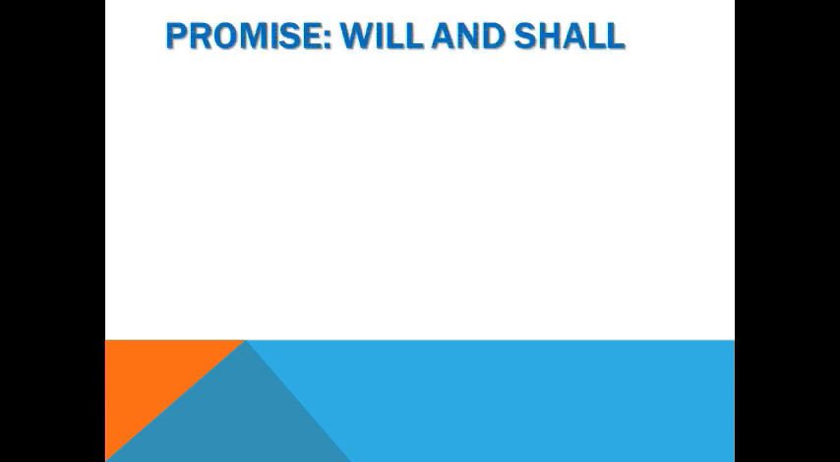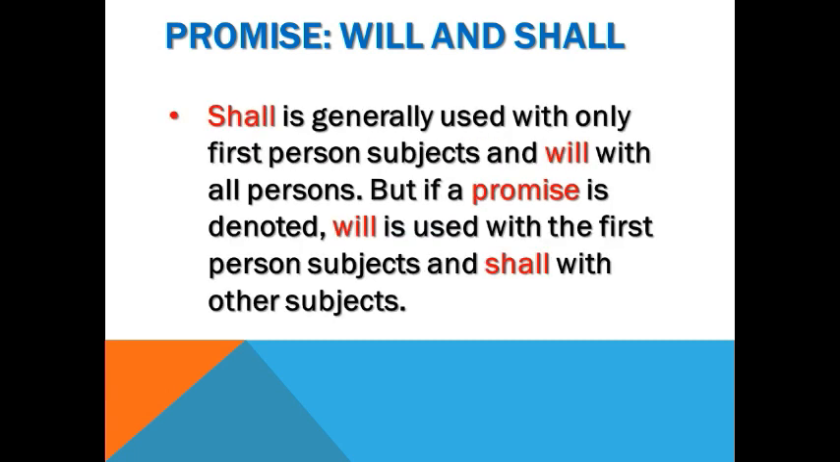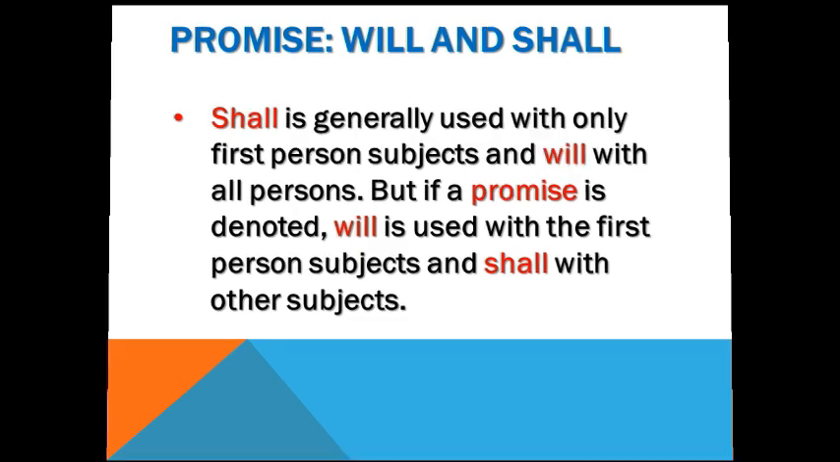Promise. Will and shall are used to suggest promise or assurance. Shall is generally used with only first person subjects and will with all persons. But if a promise is denoted, will is used with the first person subjects and shall with other subjects.